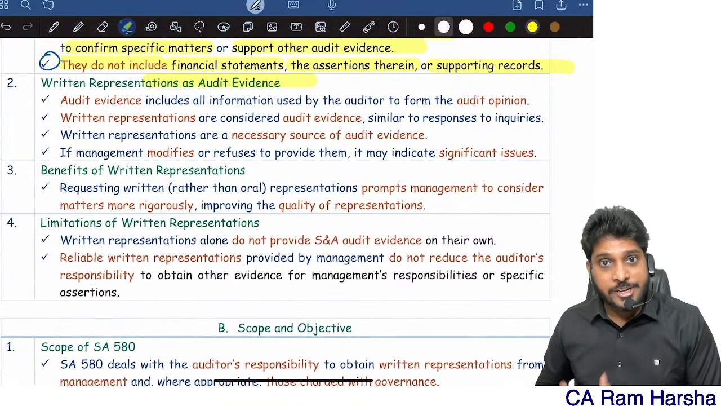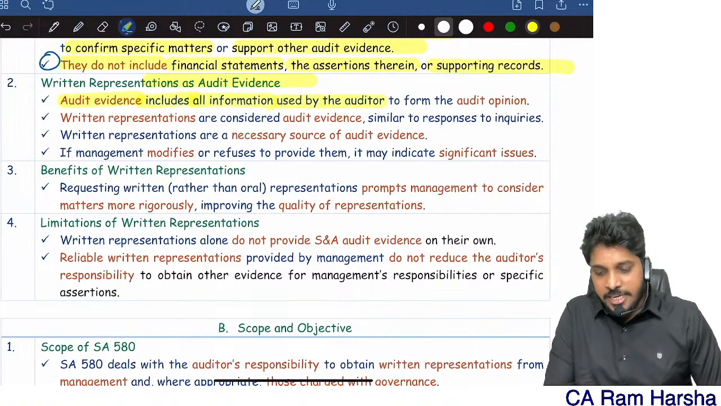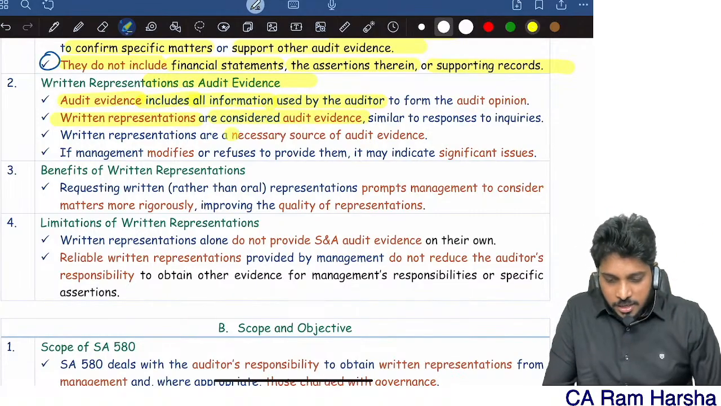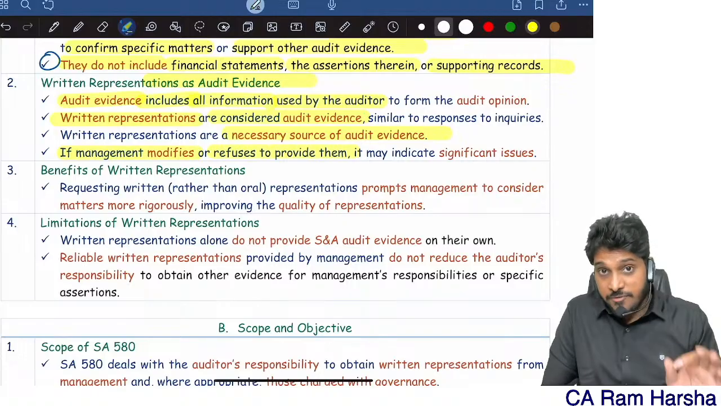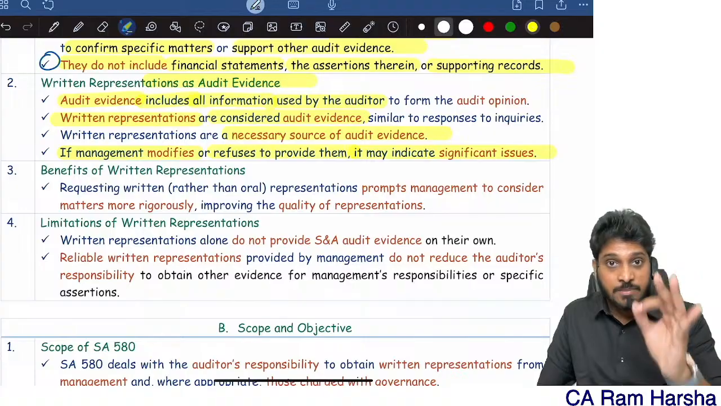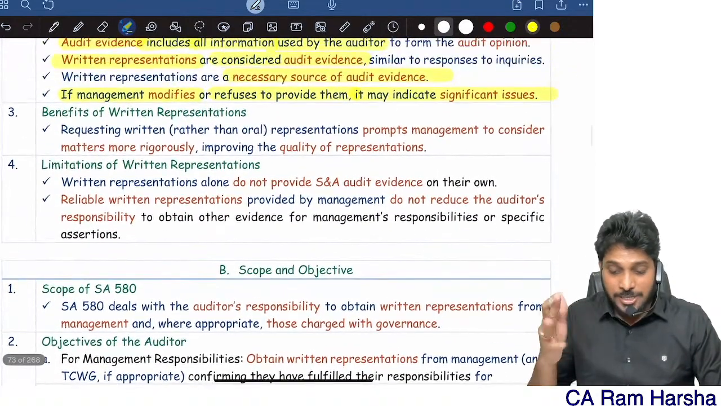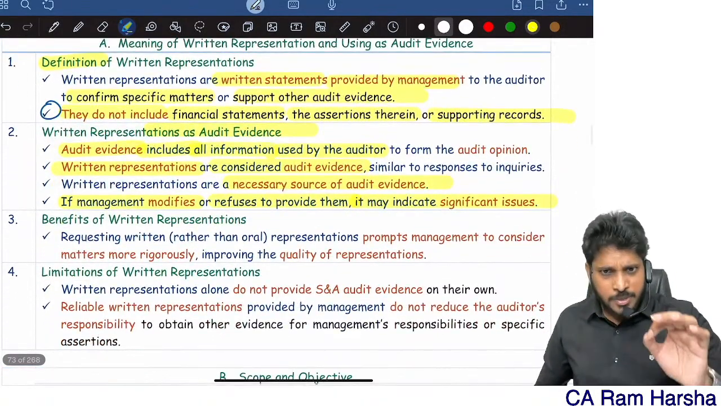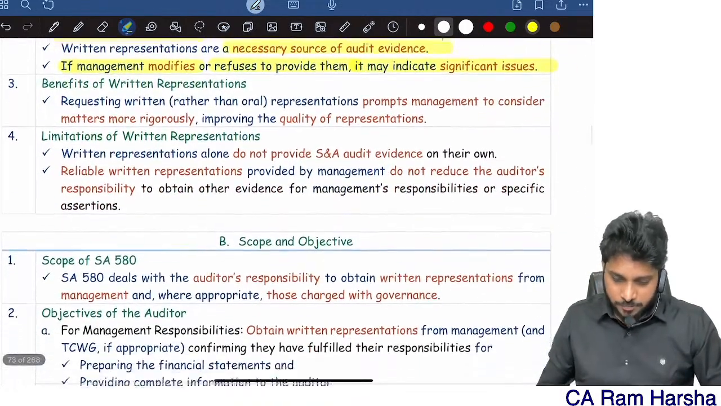Now, can written representation be used as evidence? Of course, it's an important source of evidence. Audit evidence includes all information which the auditor is using. Written representations are considered as audit evidence. It is a necessary source of audit evidence. And if management modifies or refuses, if at all management is not ready to give, it's a significant issue. It's a limitation on the auditor. And remember, written representation alone does not provide sufficient appropriate evidence. Written representation is no doubt evidence, but it does not provide sufficient appropriate evidence.